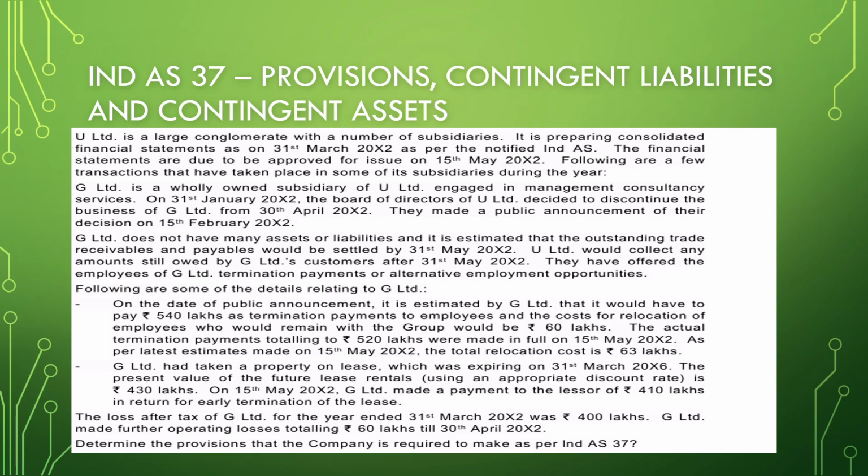The loss after tax of G Limited for the year ended 31st March was 400 lakhs. G Limited made further operating losses totaling rupees 60 lakhs till 30th April 2022. There is another hidden standard in this which you should write in the exam. I know you are able to sense it. So in case you got it, do drop in the comments. Let's check it out whether you got that standard right.